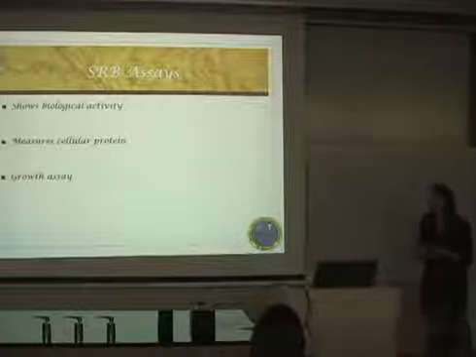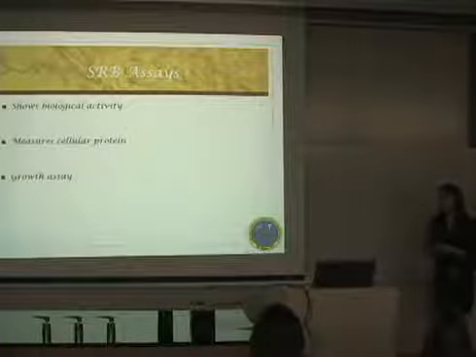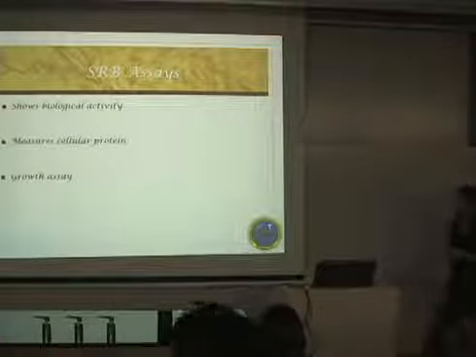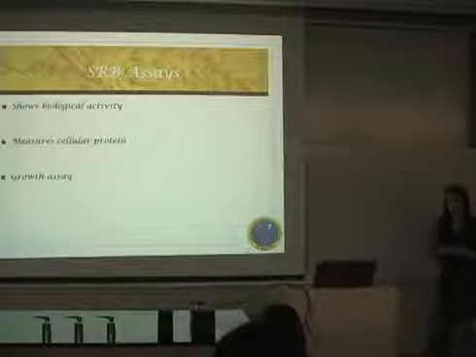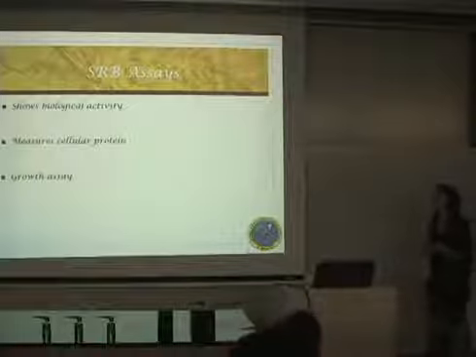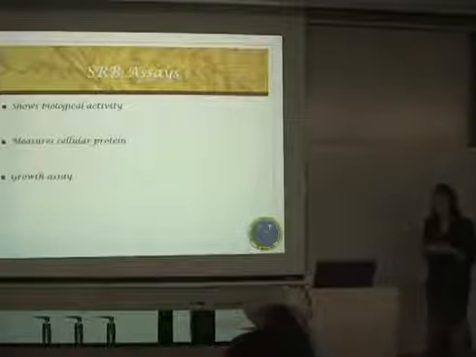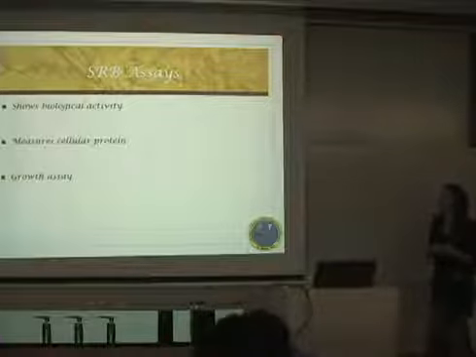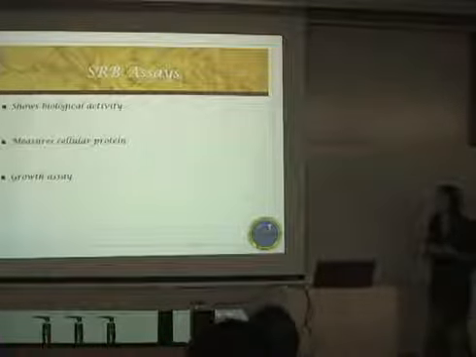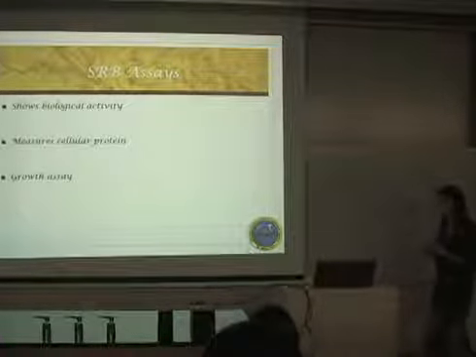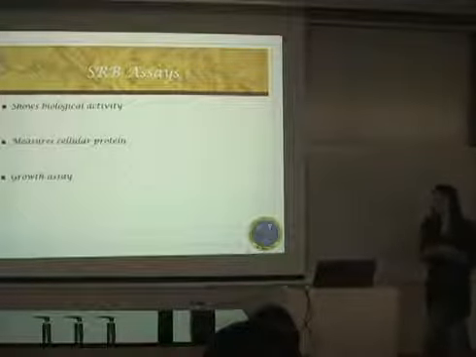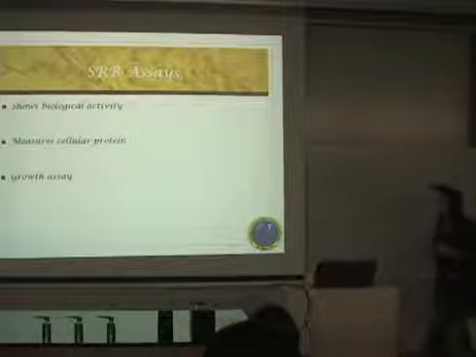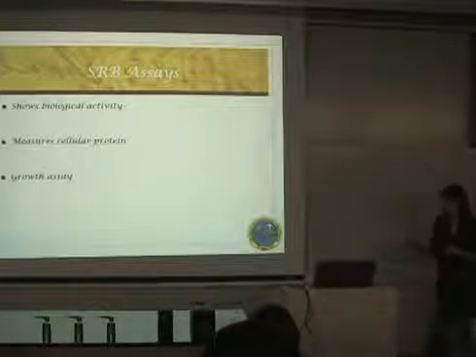So, after determining the cytotoxicity for each of our compounds, we decided to continue with our first biological assay, the sulforhodamine B, which, as was explained by Maylene, stains for proteins in the cells and is a measure of the amount of cells. So, in other words, this assay allows us to determine if the compounds are having some sort of effect on the cell line. Again, in this assay, we also treat our cells with increasing concentrations. I'll be showing my results in both a graph and a table.